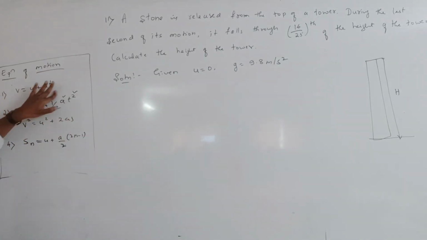According to the data, you have to suggest which formula is suitable for us.